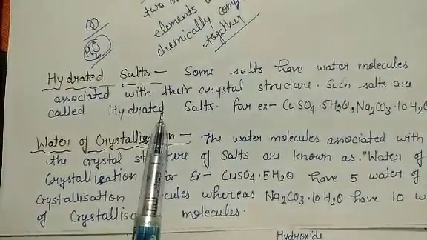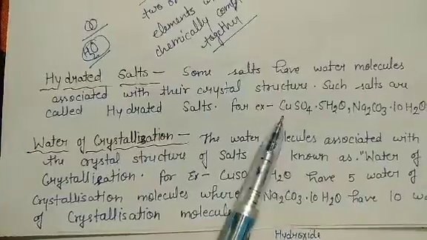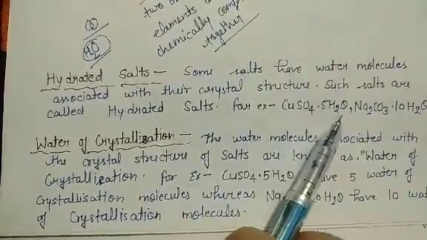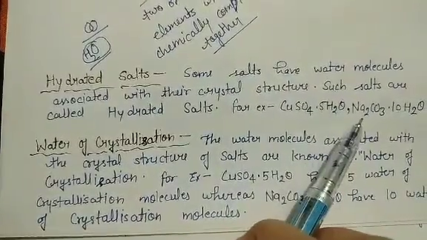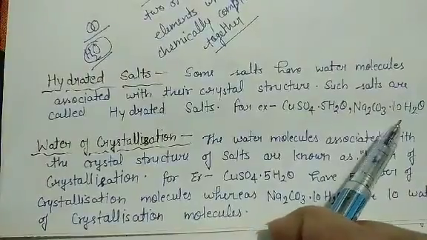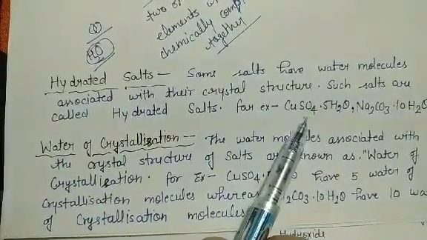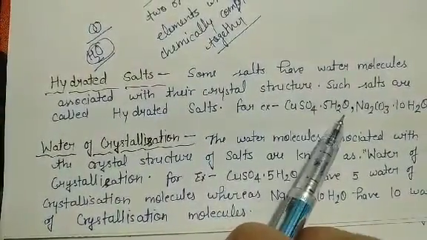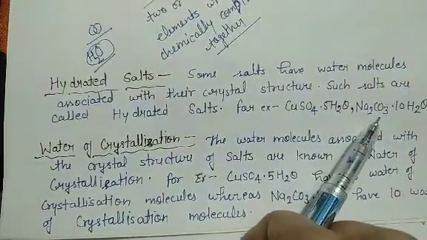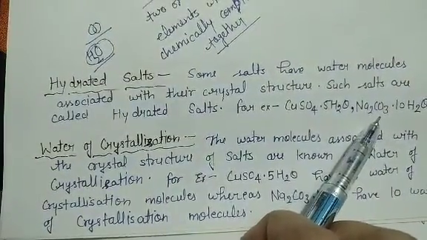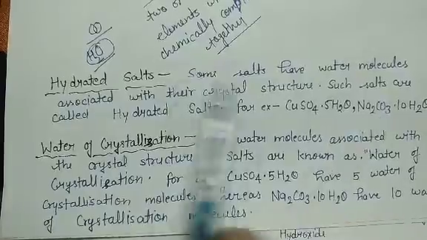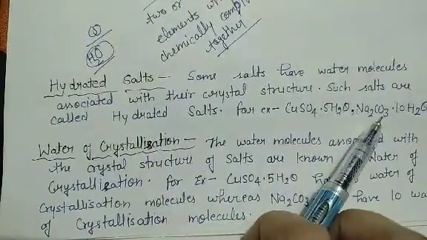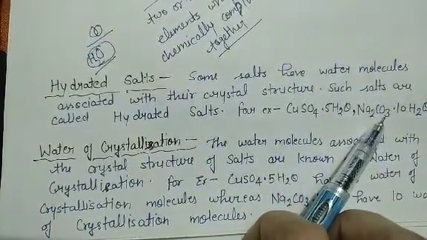The examples of hydrated salts are copper sulfate CuSO4.5H2O, as you see here, and sodium carbonate decahydrate. Copper sulfate is also known as copper sulfate pentahydrate, and this can be termed as sodium carbonate decahydrate. So these are some examples of hydrated salts.